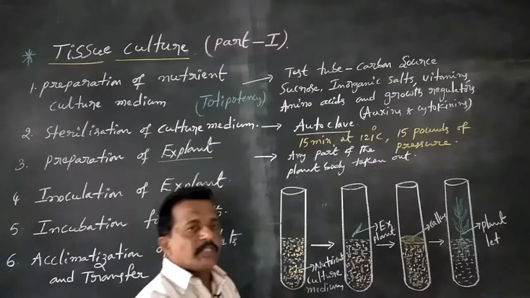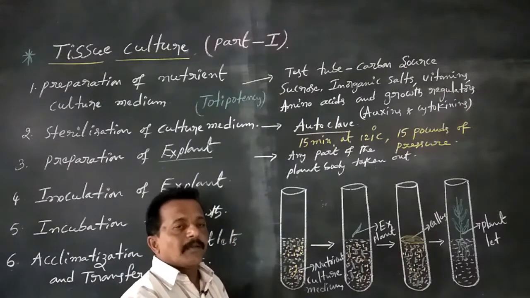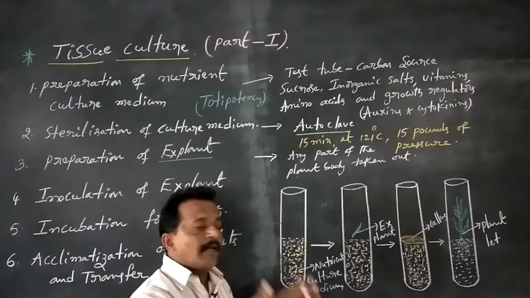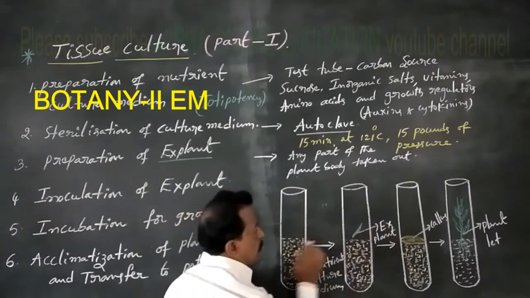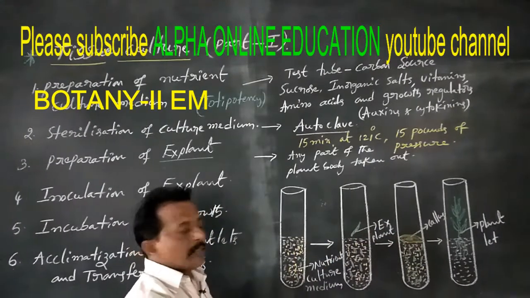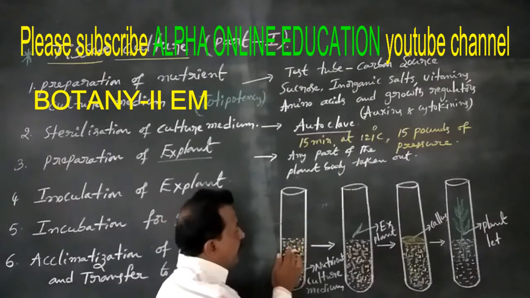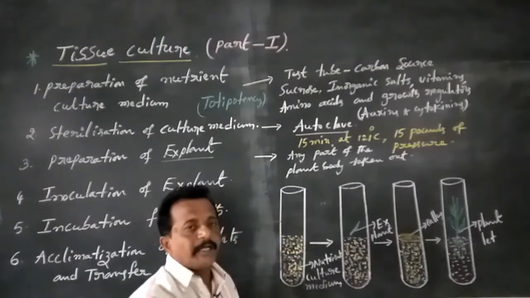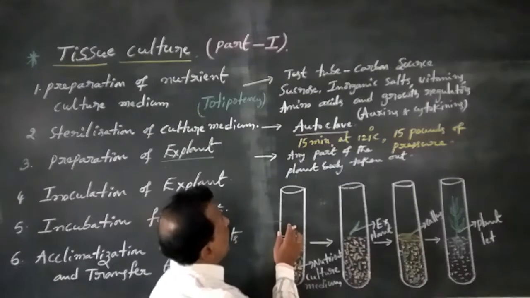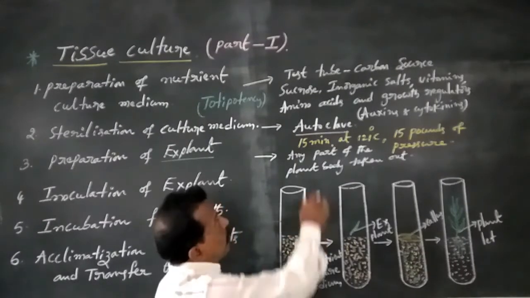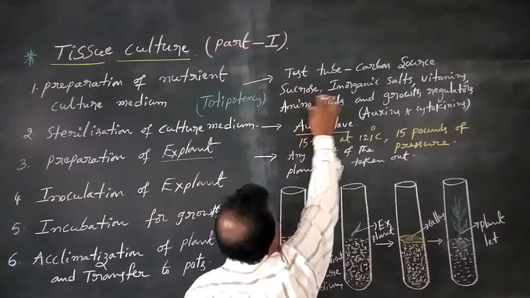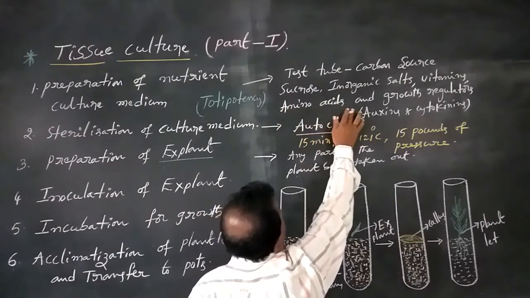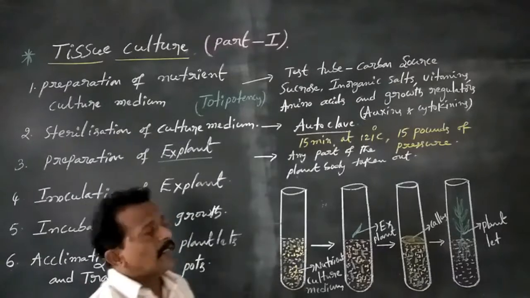Okay now, tissue culture is totally a laboratory technique. In this laboratory some test tubes are taken. These test tubes are filled with nutrient culture medium containing carbon source of sucrose, inorganic salts, vitamins, amino acids and growth regulators.